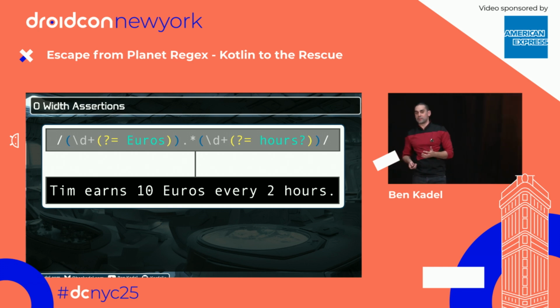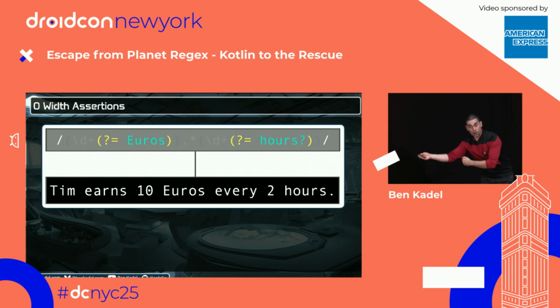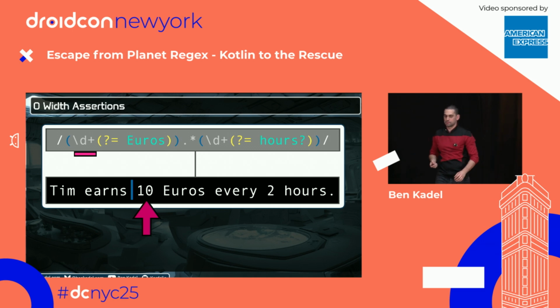Here we've got our salary example we had before. I've got two capture groups in blue, and inside of each capture group, there is a positive lookahead for either space euros or space hour or hours, okay? Let's run this like regex would and see what happens. First, we're going to hit the digit, any number of digits. I'm going to put that blue line there, by the way, to show that I've started a capture group.